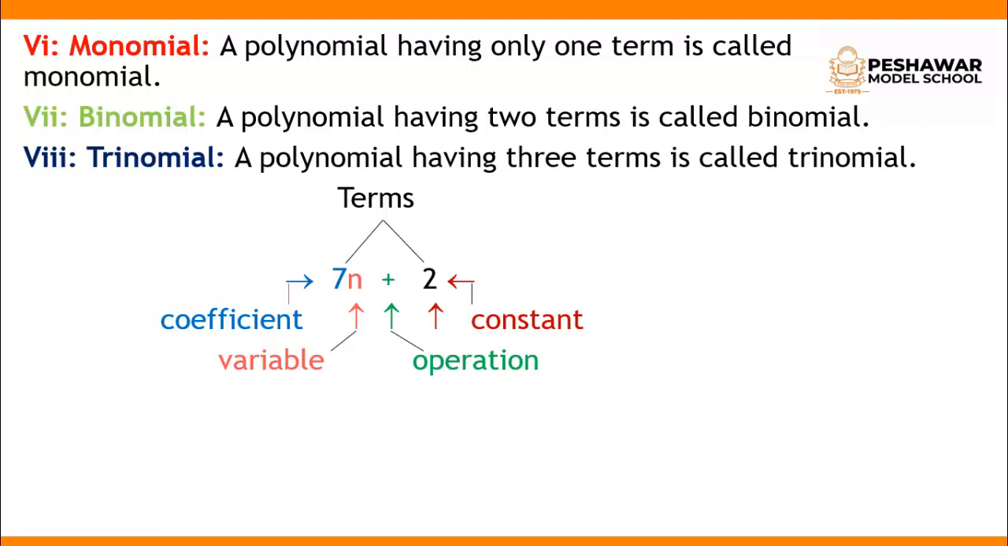I will explain this figure again. 7n plus 2 is an algebraic expression. 7 is known as the coefficient because it is written before the variable. n is known as a variable because it is an English alphabet letter. 2 is known as a constant. Here we use the addition operation and there are 2 terms. The first term is 7n and the second term is 2.